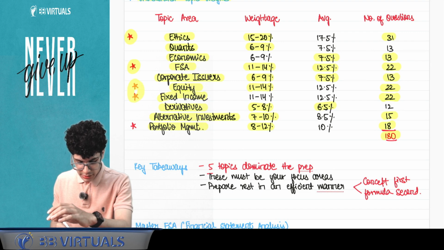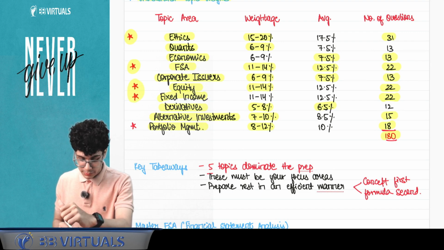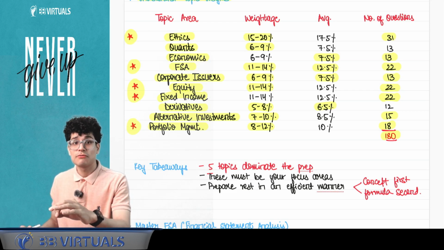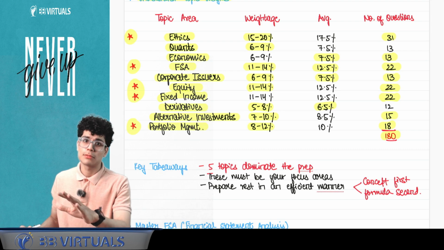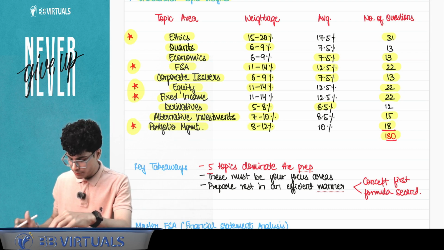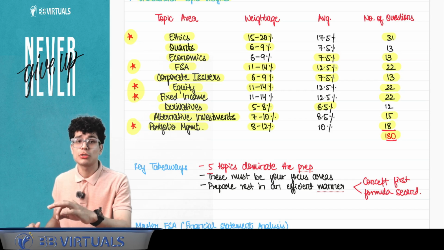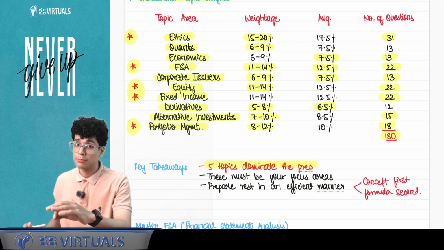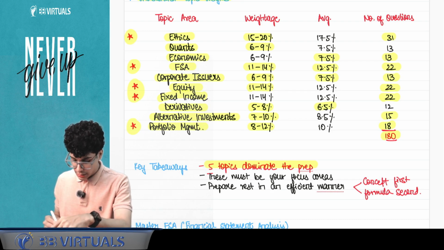comes equity aur fixed income ka ek bracket, and lastly portfolio management. These are very very heavy topics which can give the exam in your lap, and if you've prepared really well, you are rest assured, you are very confident for the exam. So 5 topics dominate the entire prep for CFA level 1. Okay, these must be your focus areas.